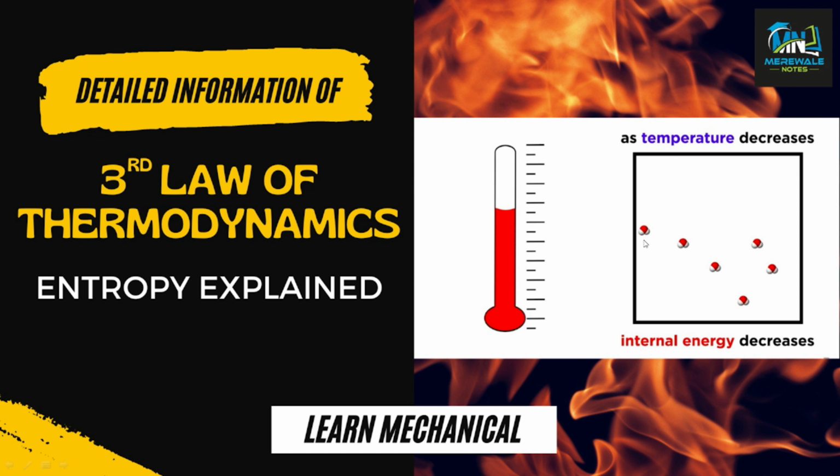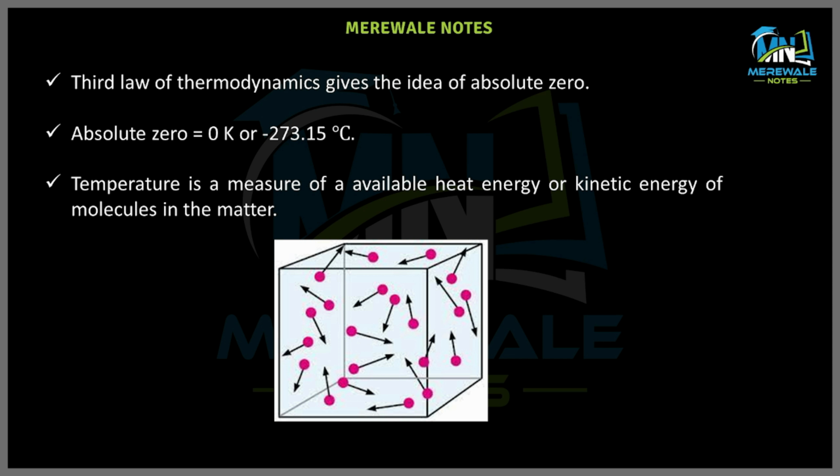Today, we will talk about the detailed information of the third law of thermodynamics and what it infers about the property of entropy. Like the zeroth law, first law, and second law, the third law also gives the idea of one quantity, which we call absolute zero temperature. The zeroth law gives the idea of temperature, the first law gives the idea of internal energy, and the second law gives the idea of entropy. Similarly, the third law gives the idea of absolute zero.